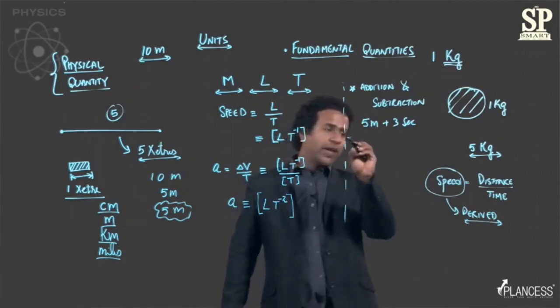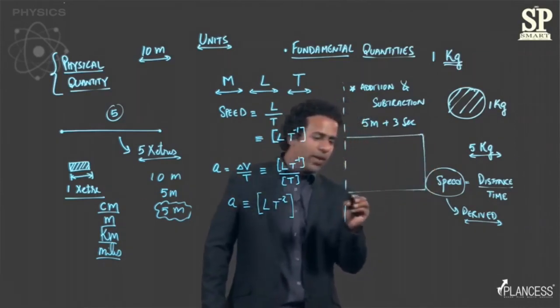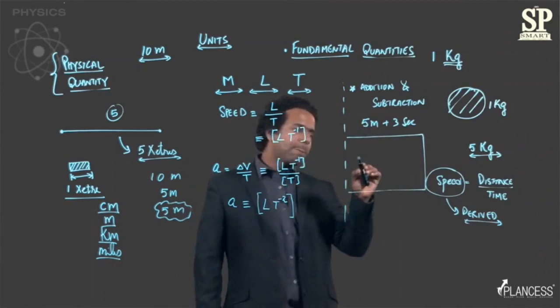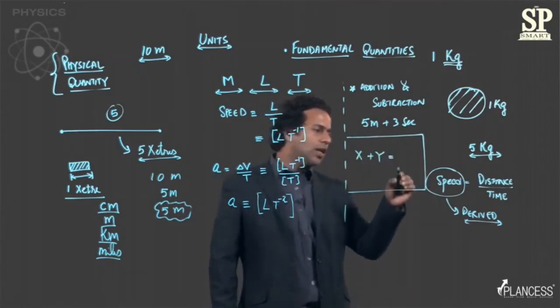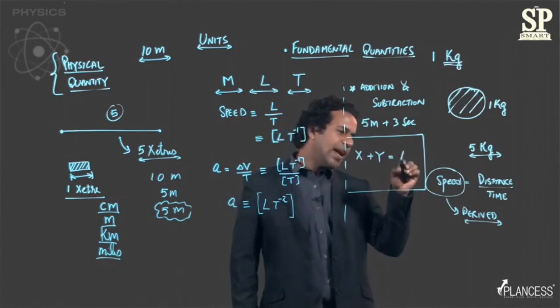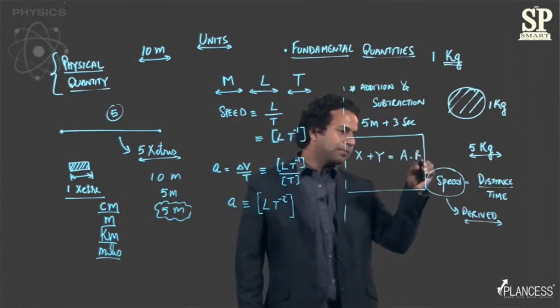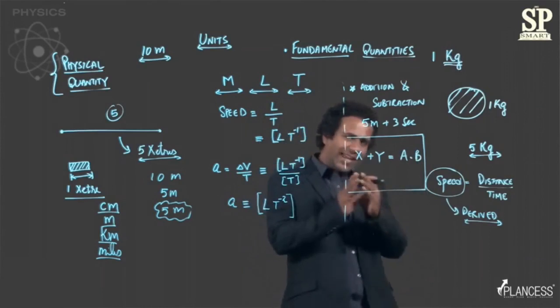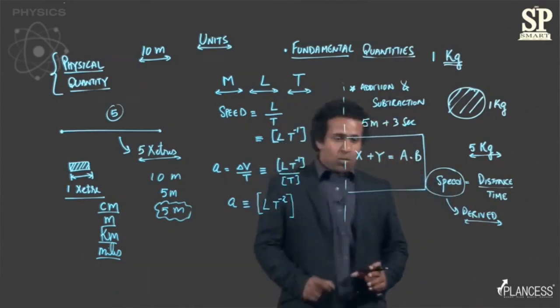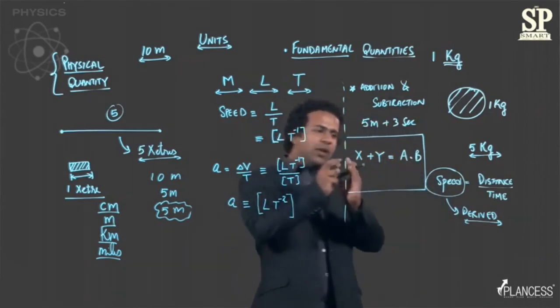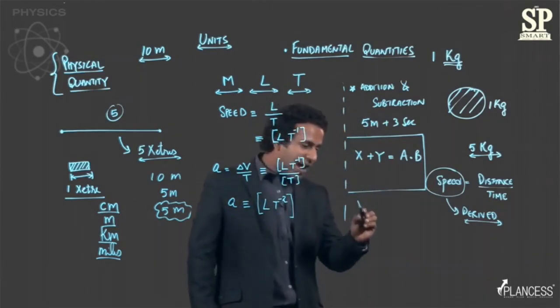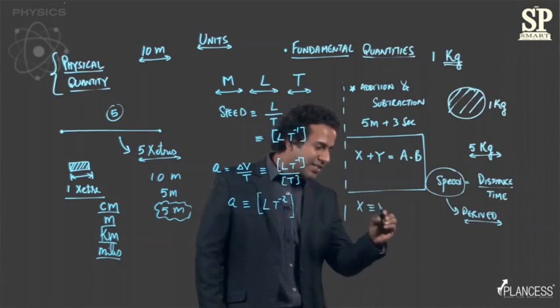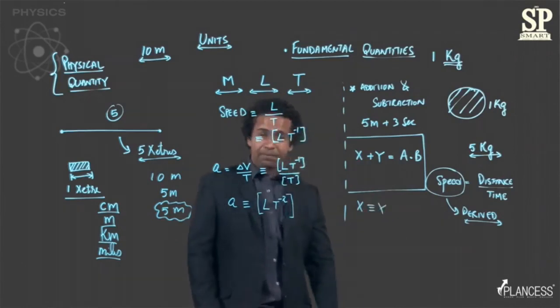To give you an example, let me write an equation. Let's say x plus y is equal to a into b. This is any general equation, but just by looking at it, what I can certainly say is that x must have the same dimension as y, right?